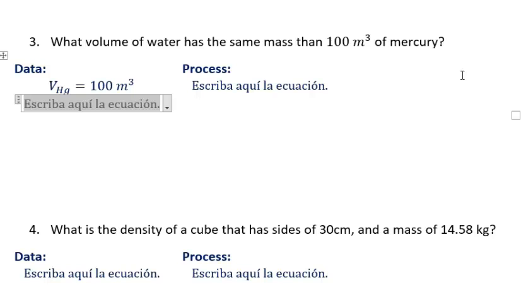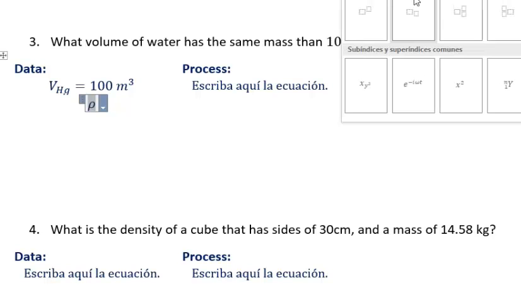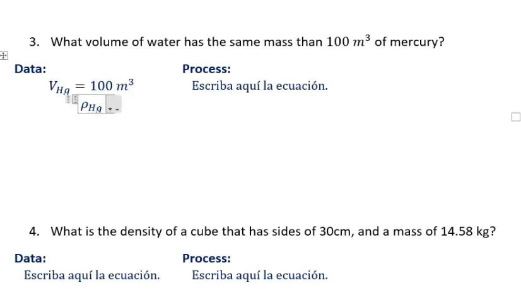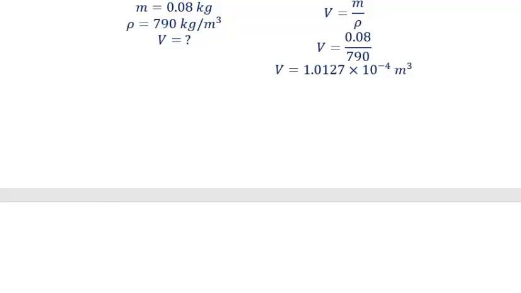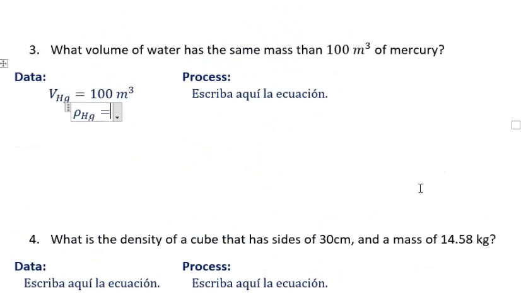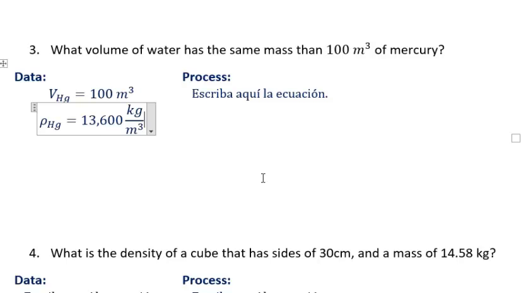Now, I know it's mercury. Mercury has a specific density because every material has a different density. So the density of mercury equals what? I'm going to check the densities of each material. Mercury's is 13,600. So the density of mercury is 13,600 kilograms per cubic meter.